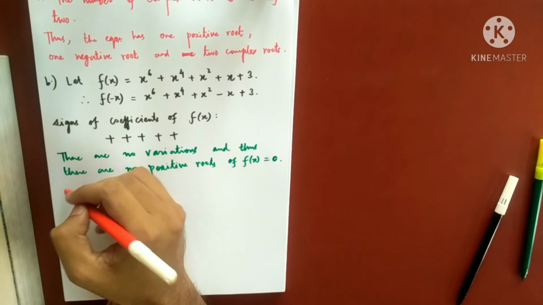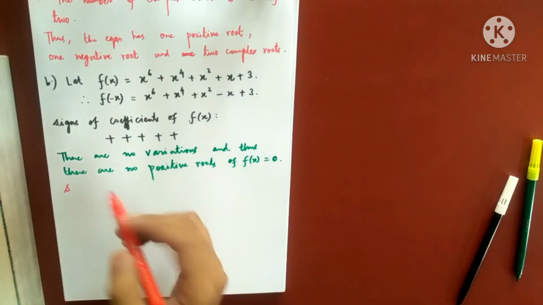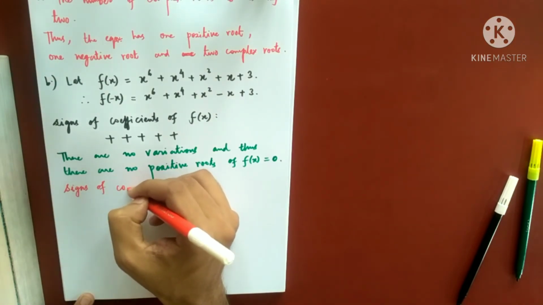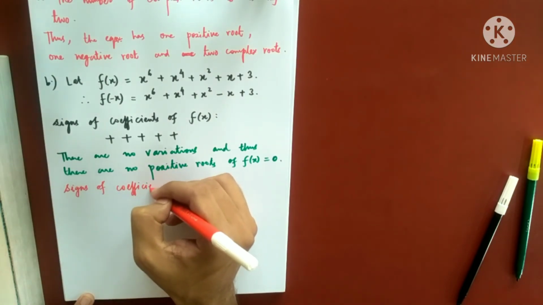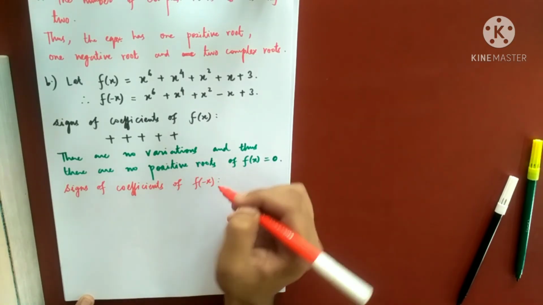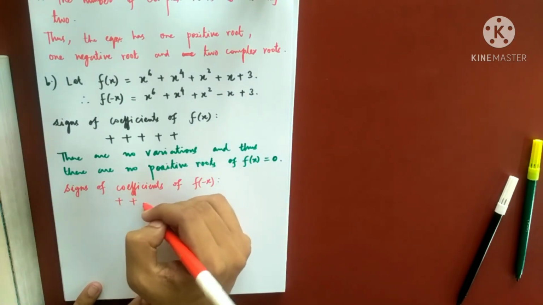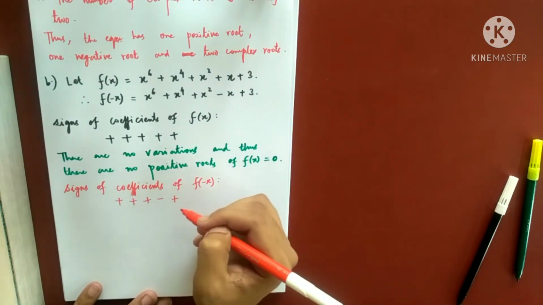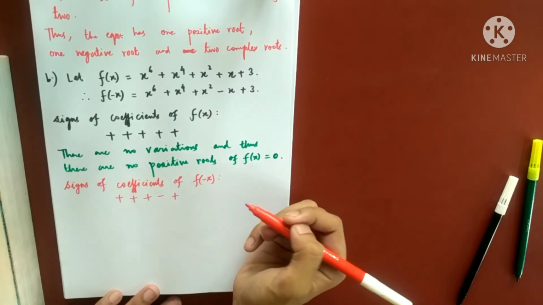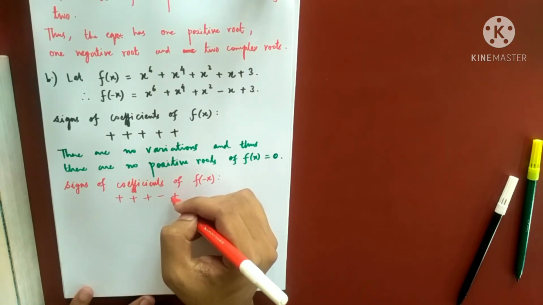So similarly, very quickly we check how many negative roots are there. Signs of coefficients of f of minus x. So let's quickly write down the signs of f of minus x, which is plus plus plus minus plus. Okay, good enough. Like here the number of variations is 1 and then 2.